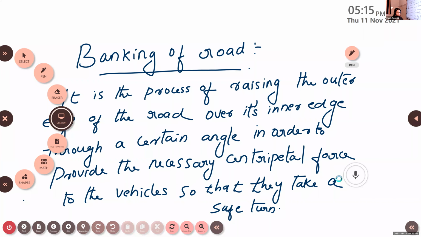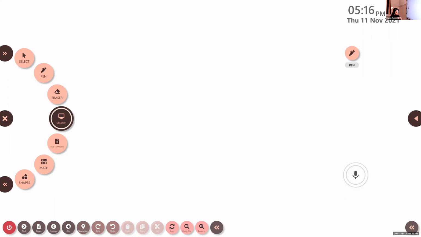Write the first heading. Motion of a car on a banked road.